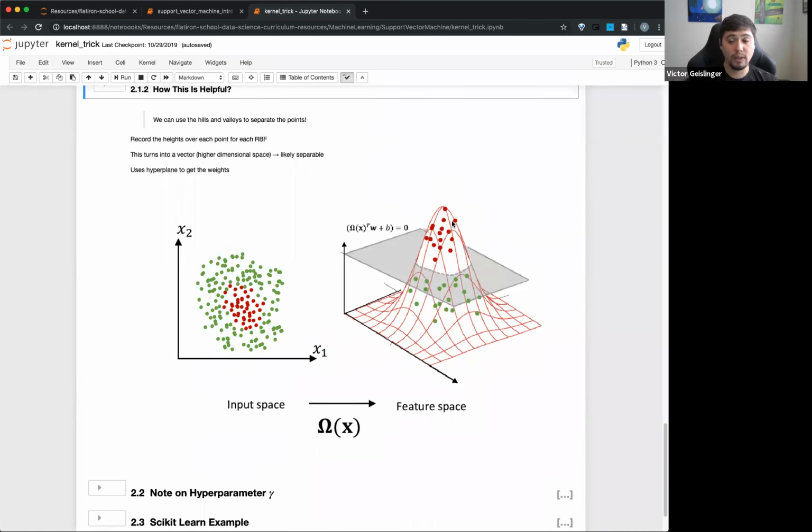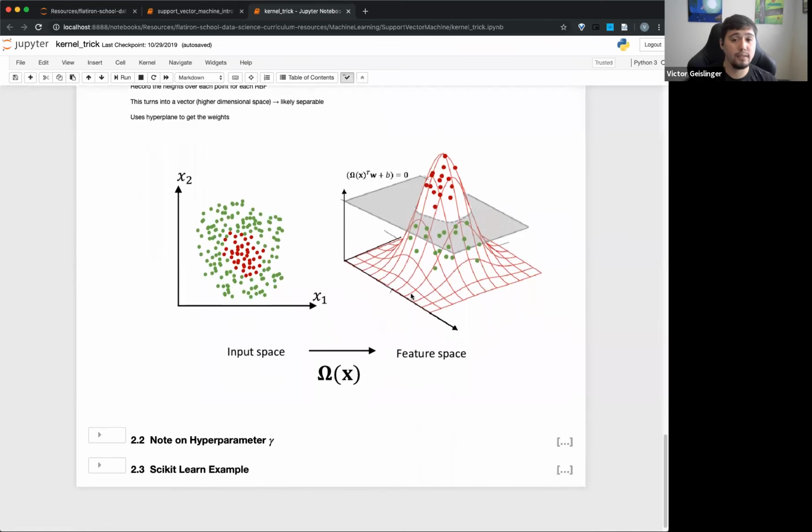What's kind of cool is that we don't actually have to physically move these up and then find the best way to split it. We can already predetermine where that RBF should be made. Okay. So again, this allows us to make it linearly separable. And this applies not just to 2 dimensions, but higher dimensions too. We can imagine, say, how much you pull on each one of these points, and then add them all together to make one large overall shape.